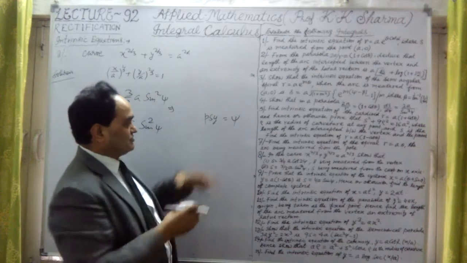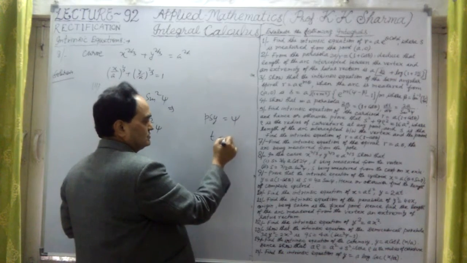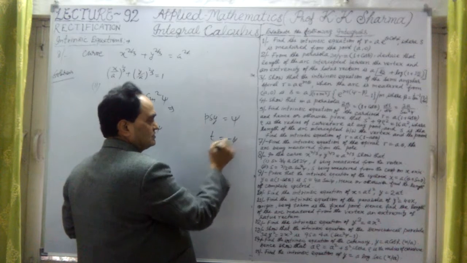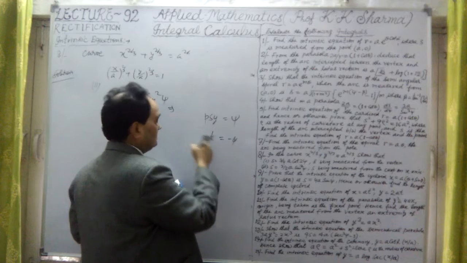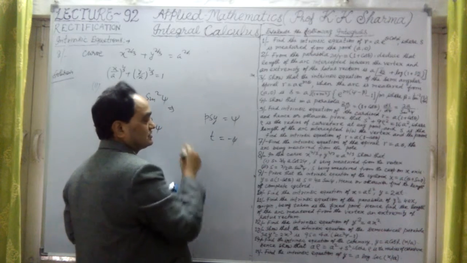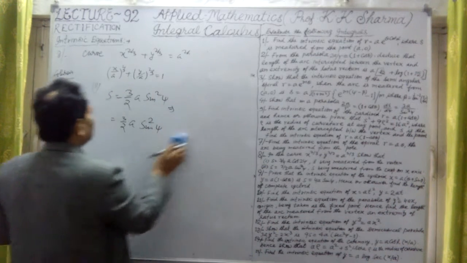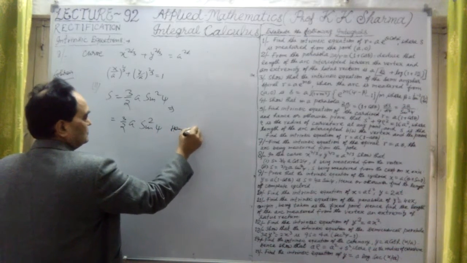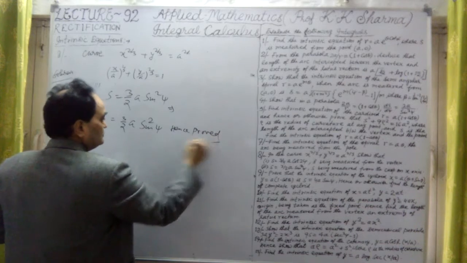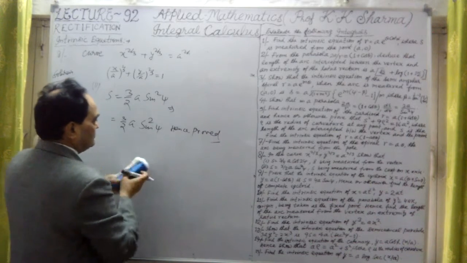We take the psi angle, because we proved t equal to minus psi. So if I replace t by minus psi, it will become positive because it is sine square. So that is the second part of this. The second answer is this, hence proved. Question number 8 is finally done.